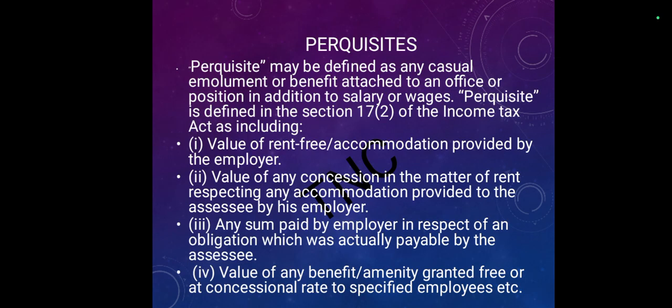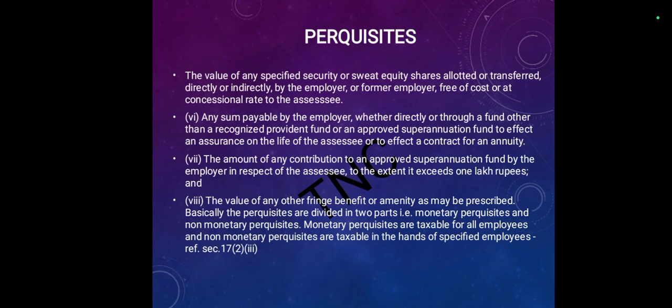Thirdly, any sum paid by the employer in respect of an obligation which was actually payable by the assessee. Finally, the value of any benefit or amenity granted free or at a concessional rate to specified employees, etc. Continuing, the value of any specified security or sweat equity shares allotted or transferred, directly or indirectly, by the employer or former employer free of cost or at a concessional rate to the assessee.